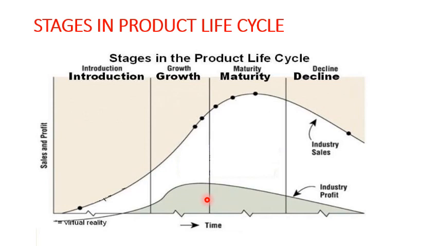Now when a product is initially sold in the market, it will not have a great amount of sales. So you can see this graph beginning here from the initial stage, right from this 0. So the sales of your product is not that great in the beginning, and at the same time you can see this profit curve which is going below this XY line.